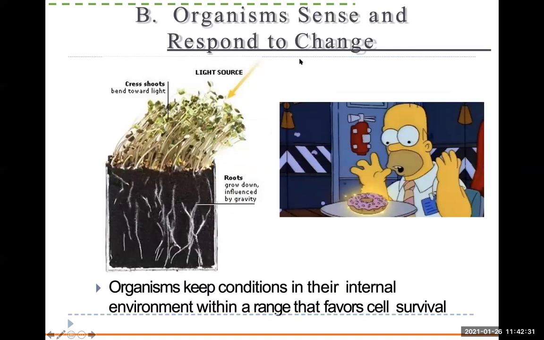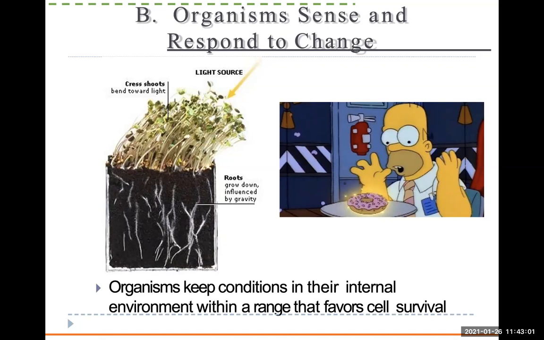So, responding to change, we talked about this characteristic in this photo. You can see some plants are there. And if you have a plant and you place it near the window, you're gonna notice it's gonna go towards the light source. And that's responding to the sunlight, to the environment basically. So they can respond to change. And in this photo, maybe this person's hungry and they have low blood sugar and that's why they want some sugar. So organisms keep conditions in the internal environment within a range.